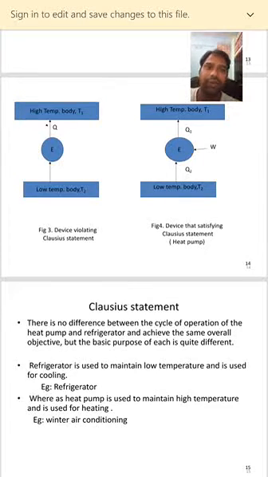An example of such a device is the refrigerator. Whereas the heat pump is used to maintain higher temperature and is used for heating, for example winter air conditioning. So this is the Clausius statement.